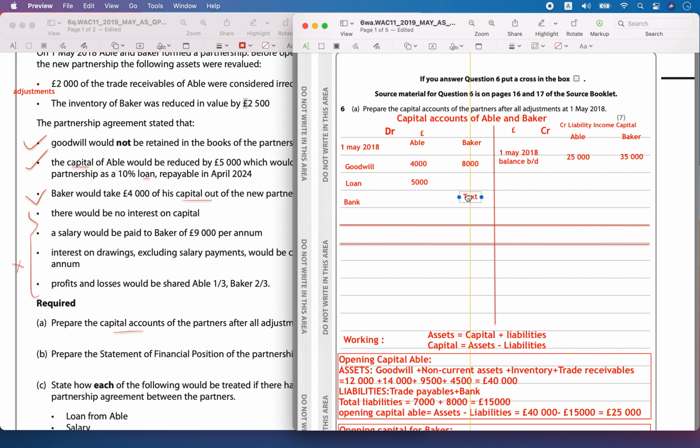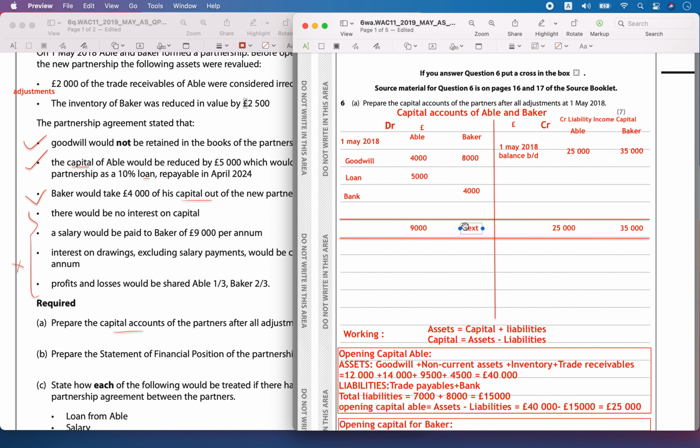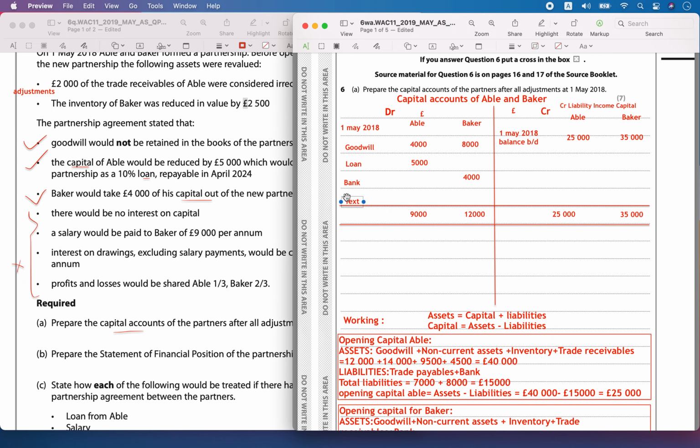For Baker, who took out 4,000 through a cheque, the double entry will be through the bank. So now let's calculate the totals. On either side they have to be the same, so 25,000 on the credit side and 35,000 for Baker. Now let's add the debit side: for Able it is 9,000 and for Baker it is 12,000. Now the difference in the total balance will be adjusted so that the totals on either side are the same in accounting.